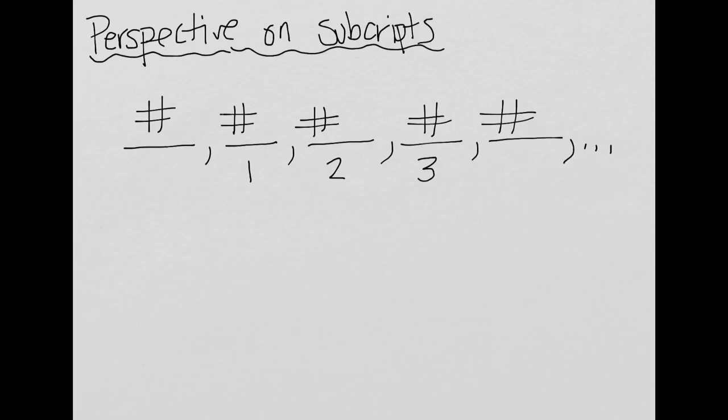Alright, so here I just want to give you a perspective real quick on what we call subscripts. Like I said before, it's sub something, so A sub 1, A sub 2. So this term right here, we could say not just as the first term, it's the A sub 1 term. This is the A sub 2. This is the A sub 3.